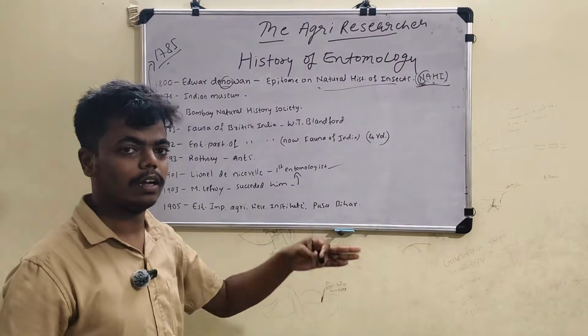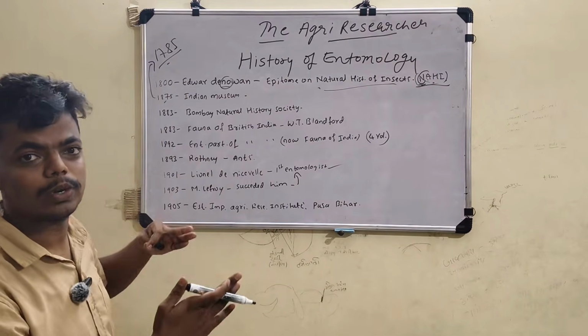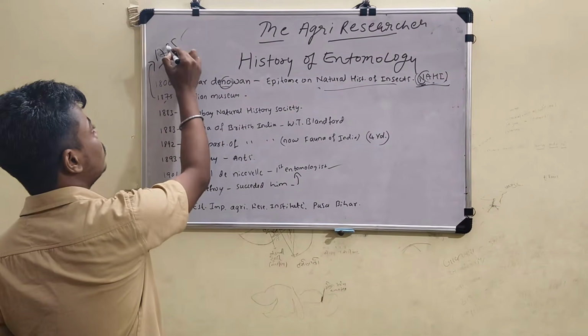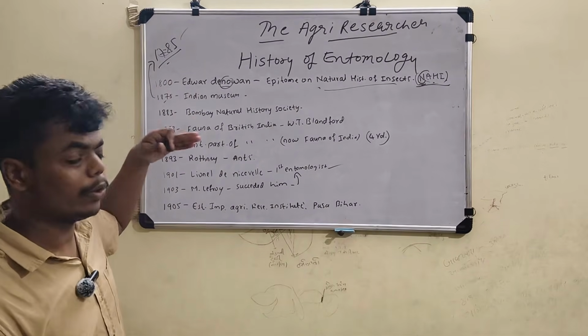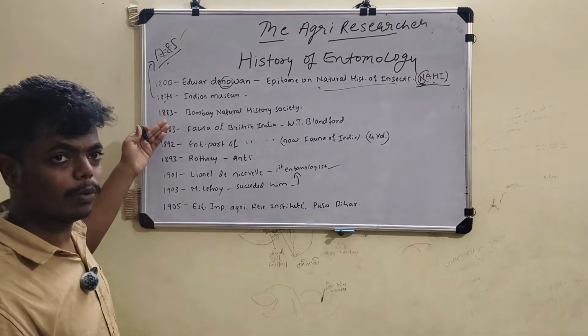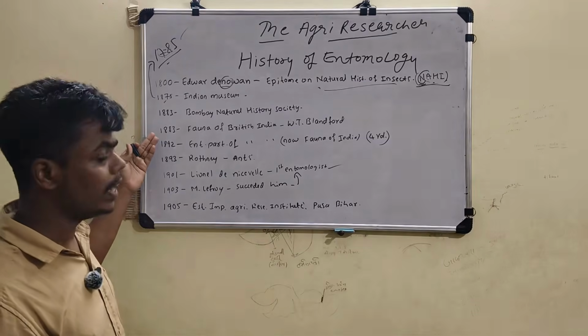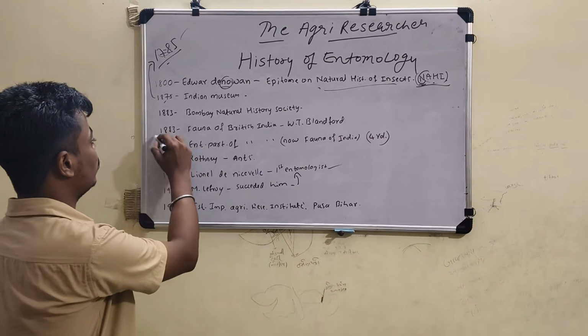It was established in Calcutta. And one more is there, the Asiatic Society of Bengal. Many students get confused here. It is 1785, and it is 1875. These two are confusing, so read very carefully. And one more, 1883, the Bombay Natural History Society will come. And next, in 1883 and 1892.